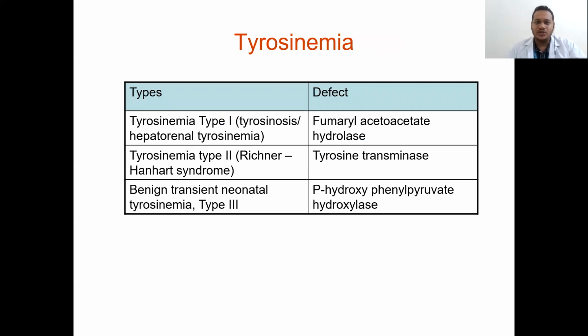Next disorder is tyrosinemia. Tyrosinemia type 1, the defect is fumarylacetoacetate hydrolase. Tyrosinemia type 2 has tyrosine transaminase defect. Tyrosinemia type 3, which is neonatal, the hydroxyphenylpyruvate hydroxylase enzyme will be absent.